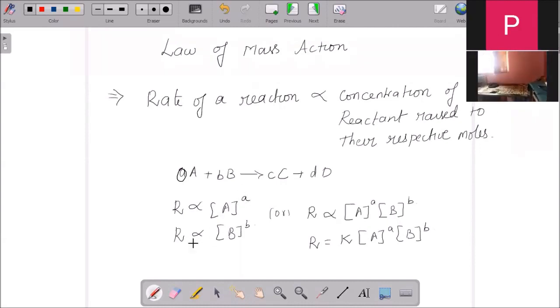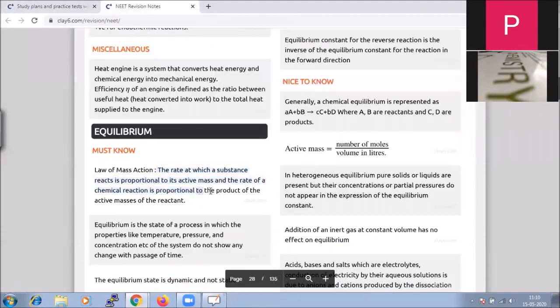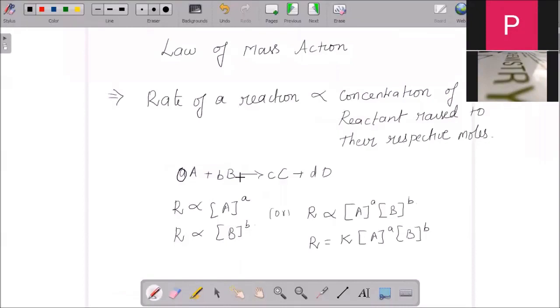That is applicable to both reactant A as well as B. It is proportional to the product of the active masses of the reactants, and we are talking here about both the reactant and the product. That is what we call the law of mass action.